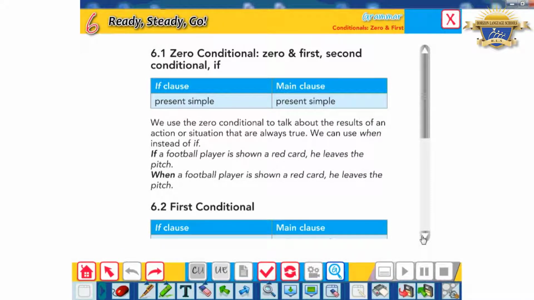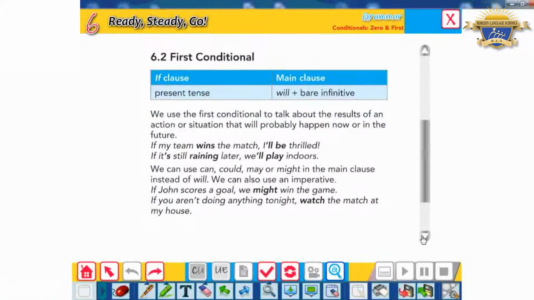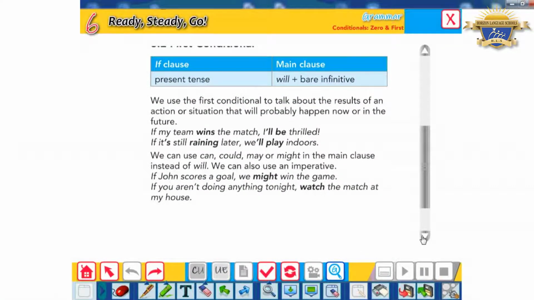Regarding the second type, which is the first conditional, the if clause consists of the present simple, and in the main clause I should use will plus the stem verb, or the infinitive. So we use the first conditional to talk about the results of an action or situation that will probably happen now or in the future. When I believe that something will happen now or in the future, I should use the first conditional. Again, the first conditional: present simple, then will, or may, or can, or even might, plus the stem verb.